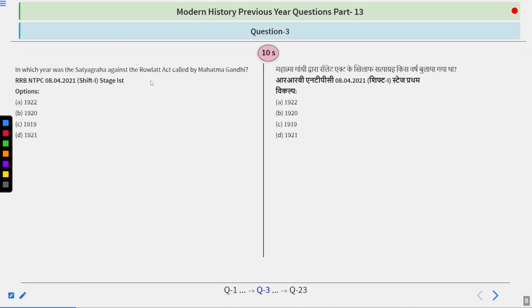In which year was the Satyagraha against the Rowlatt Act called by Mahatma Gandhi? Options are 1922, 1920, 1919, 1921. Try to think about it.